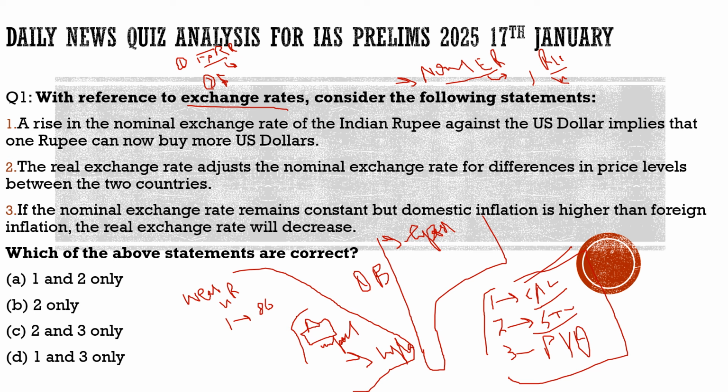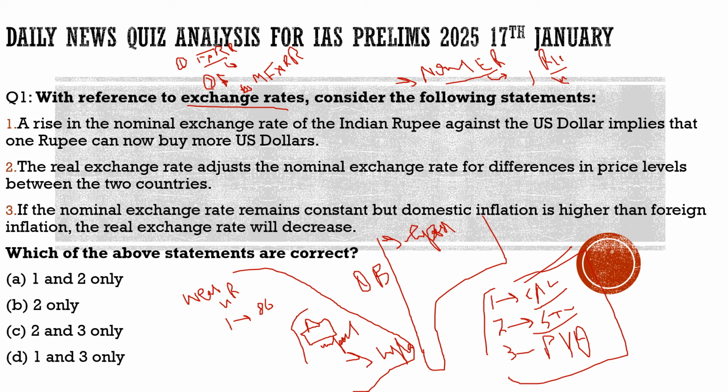In this method, which was introduced from the 1990s, the RBI is going to sell the accumulated forex reserves, and at the same time it is going to devalue the domestic currency to maintain stability. It involves both the fixed exchange rate regime and the floating exchange regime, that is, devalue the domestic currency as well as sell the accumulated forex reserves. So these were the concepts you should know with respect to this article.